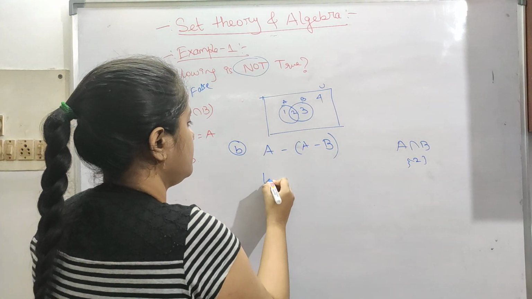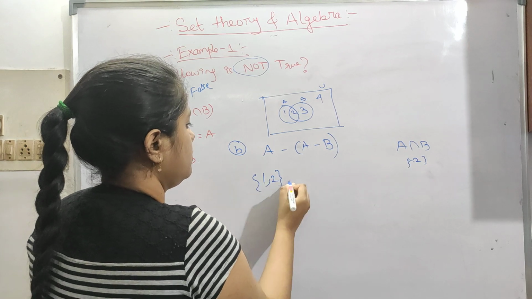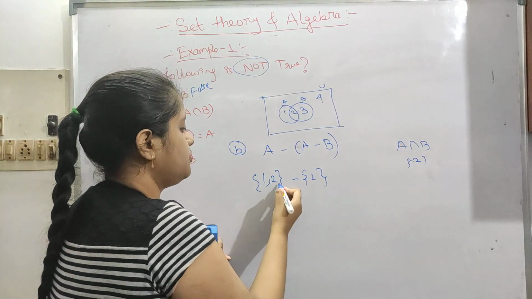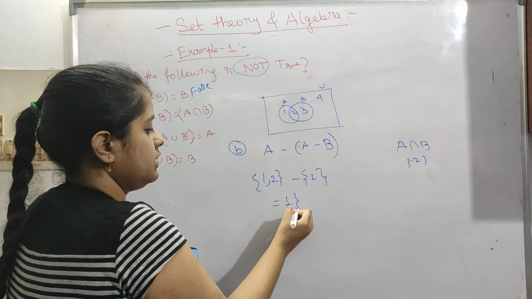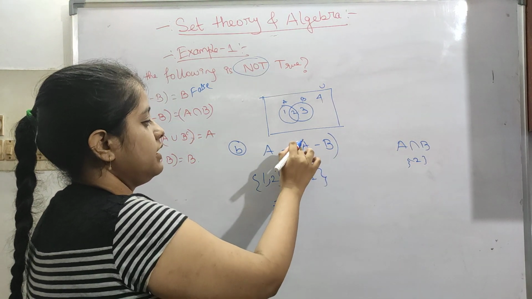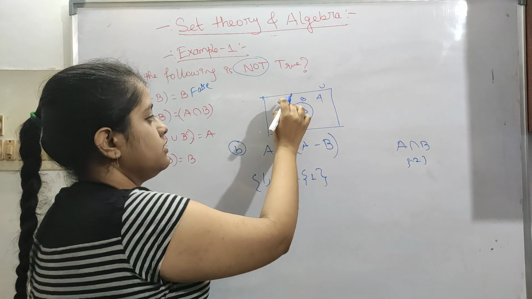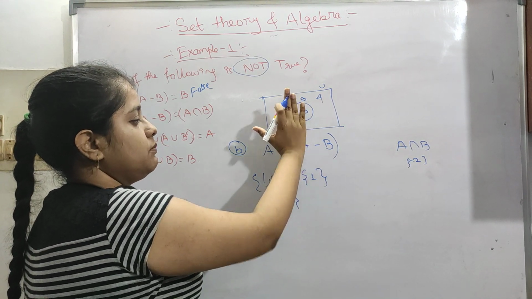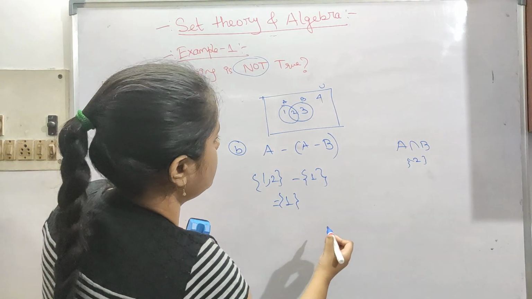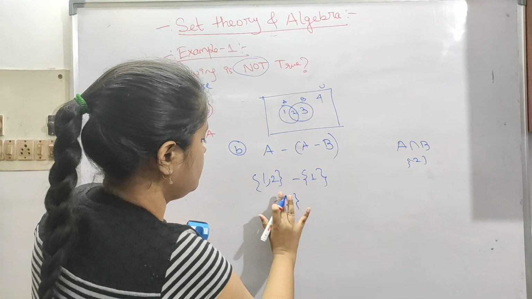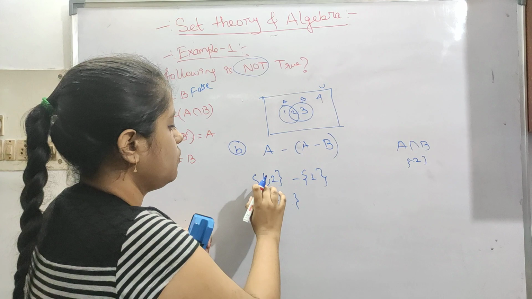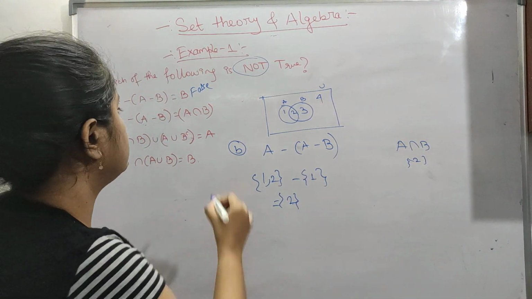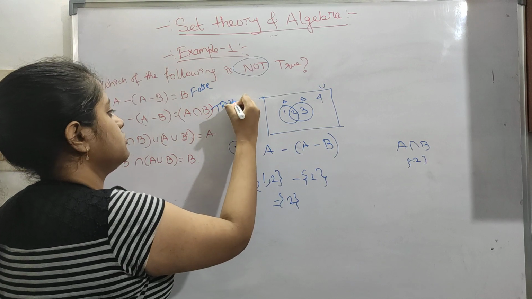A is 1, 2, and if we remove the B part, it remains 1. Sorry, this is not 1. So {1, 2} minus {1} comes down as 2. So 2 and 2 are equal, so this is true.